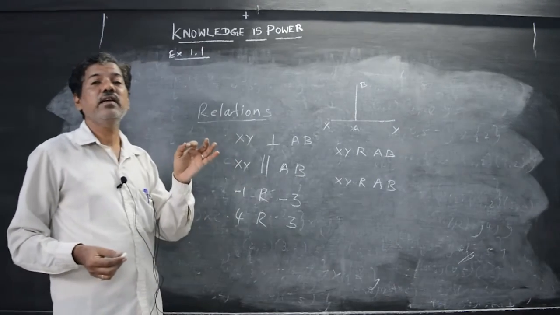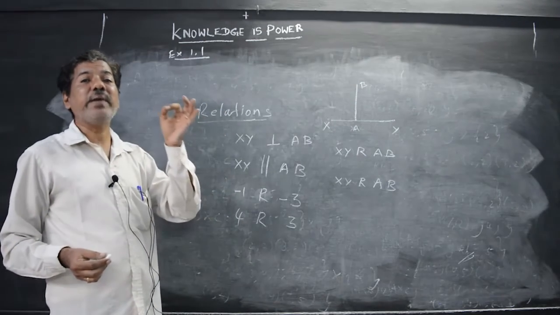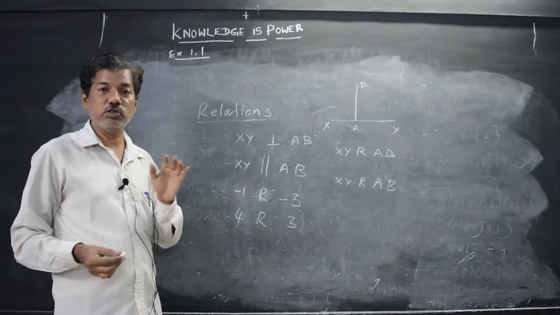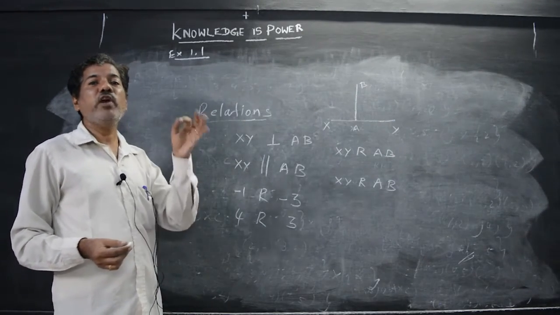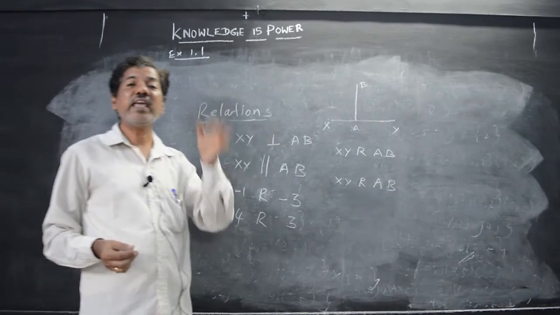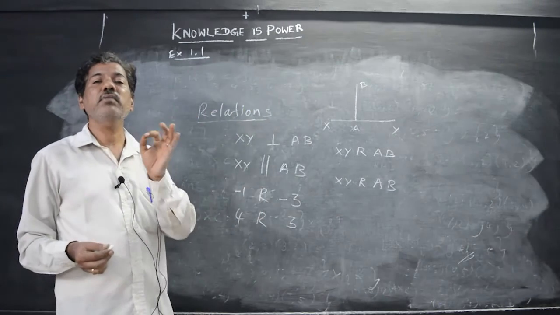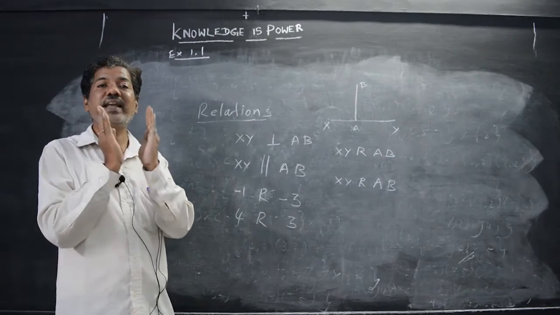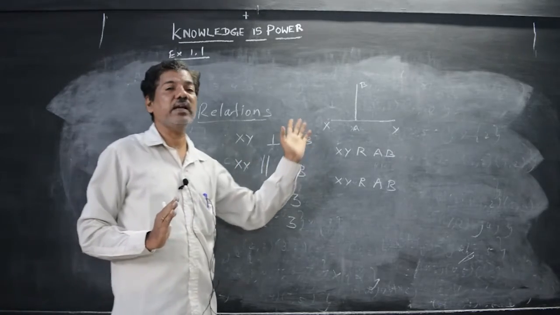New Delhi is related to what? The capital of India. The capital of India is New Delhi. So there is some relationship. Okay, Modi is related to India. Why? He is the Prime Minister of India. So like that there is some relationship in the given data. Relation is the concept that tells some relationship for the data we have given.